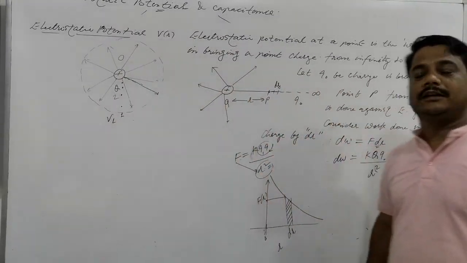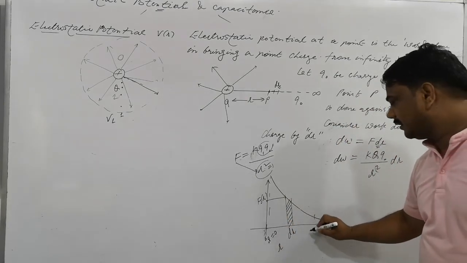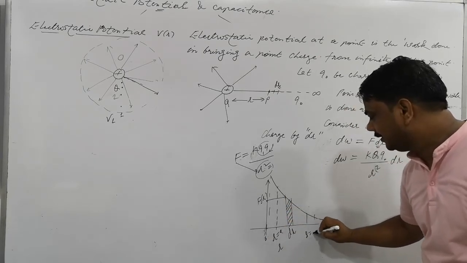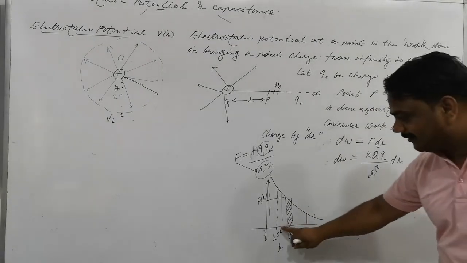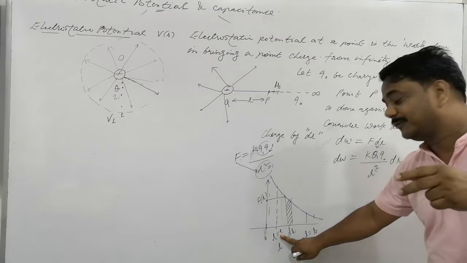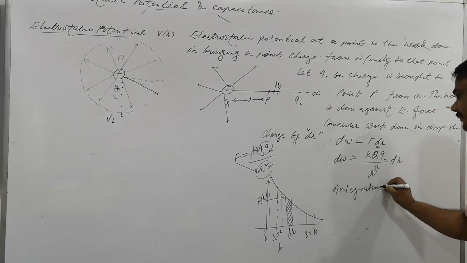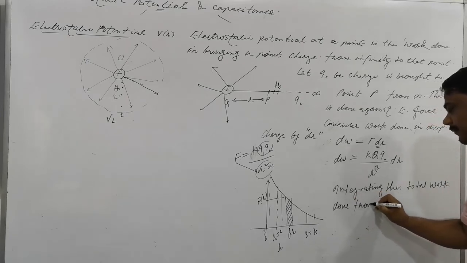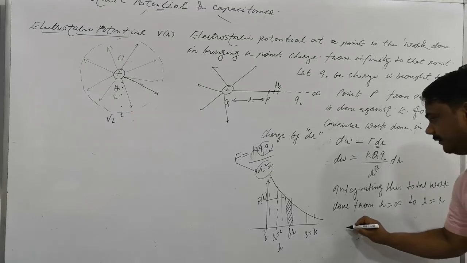We want to find the electrostatic potential work done, with limits from R equal to A to R equal to B. By adding all these integrals, as you have discussed well in 11th class, we can find the total work done from position A to B. So obviously, integrating, the total work done from R equal to infinity to R equal to R can be calculated.